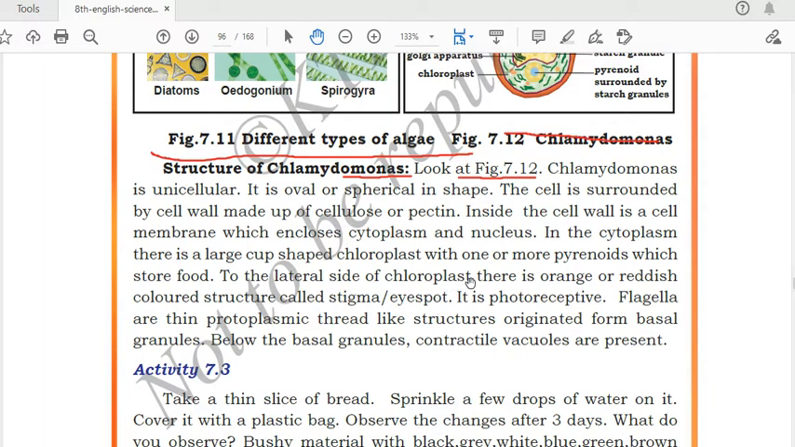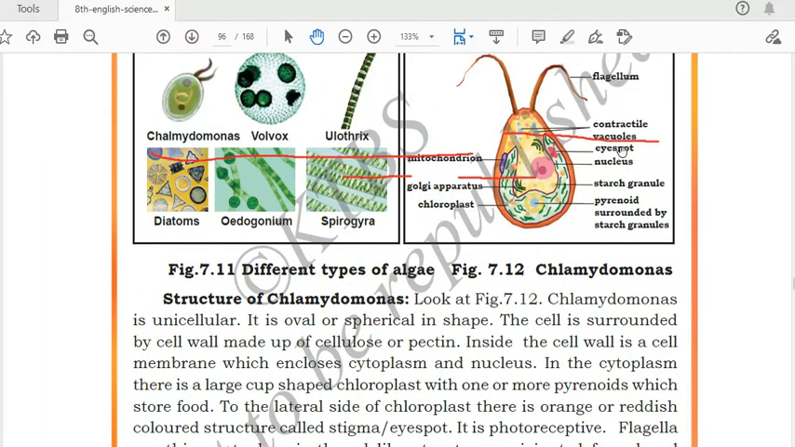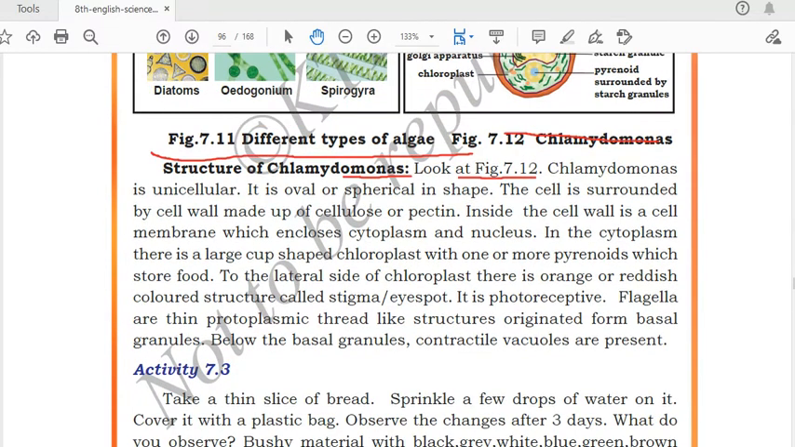To the lateral side of chloroplast, there is an orange or reddish colored structure called stigma or eye spot. This pinkish or reddish type of structure is called the eye spot, and it is a photoreceptor. Photoreceptor means it will receive the light.